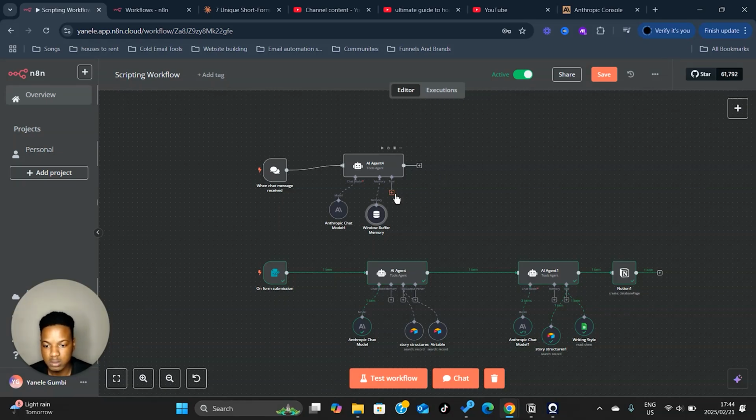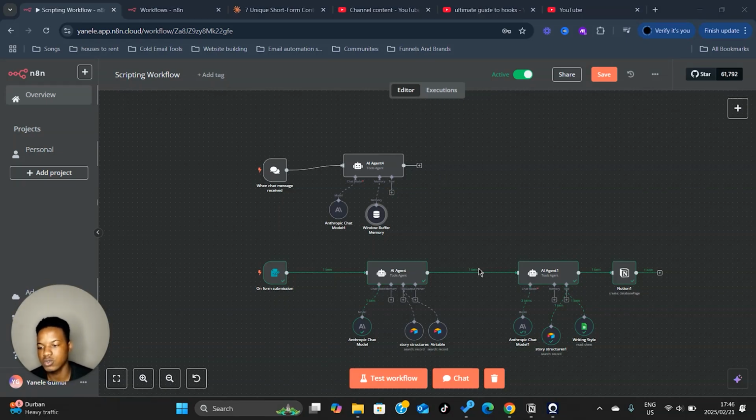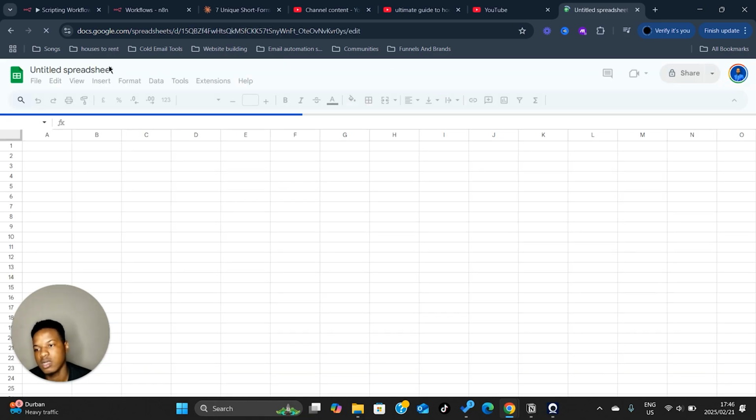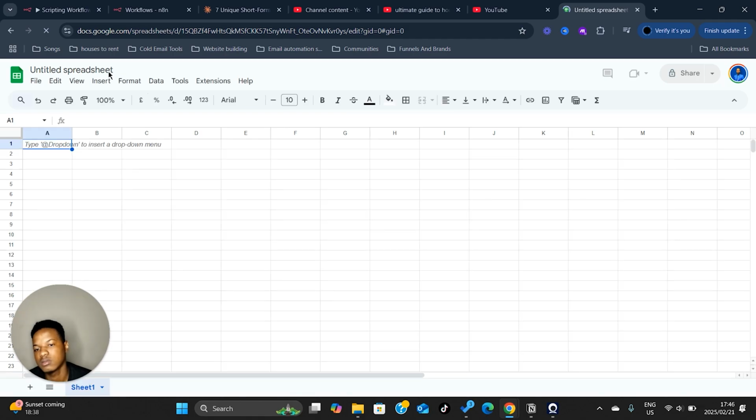And then for tools, what you're going to do is use Google Sheets. I know it's Airtable over here, but Airtable is a bit too complicated for most people just trying to get this to work. So you're going to hop into Google Sheets. You're going to create a new spreadsheet. And let's just call this spreadsheet story structure.